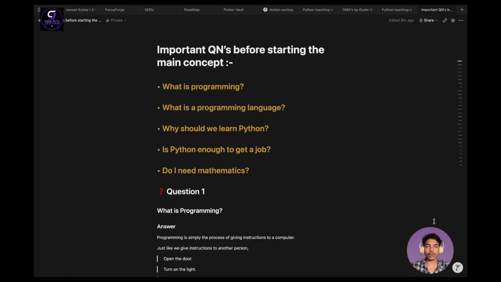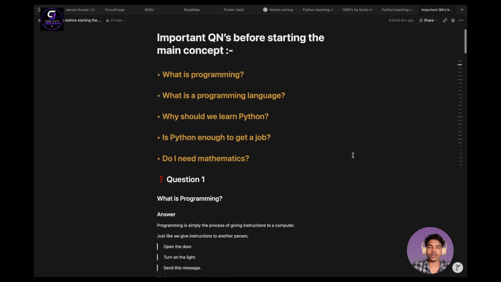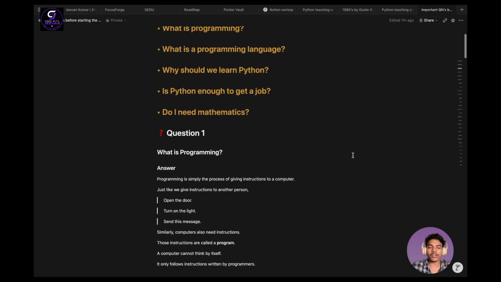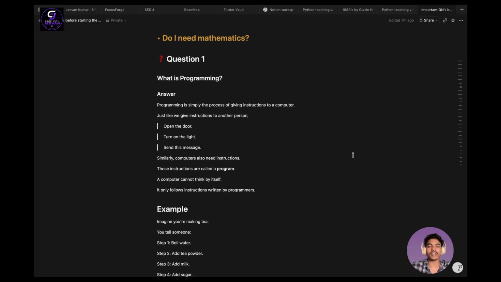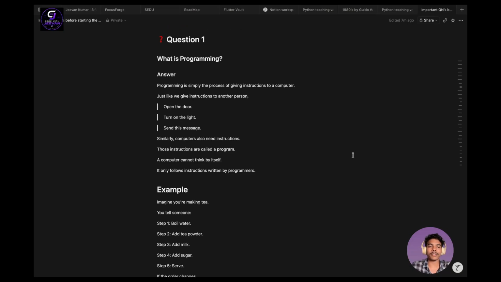So these are the questions I prepared and gathered by researching. You can see here I highlighted some questions like: what is programming and what is a programming language? Why should we learn Python? Is Python enough to get a job? And do I need mathematics? I will be answering all these questions with proper examples. You can see the proper explanation and examples on the screen I am displaying. Let us start with the first question, that is, what is programming?